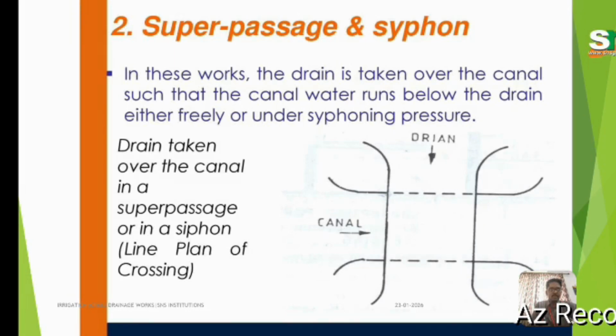This is super passage. In this work, the drain is taken over the canal such that the canal water runs below the drain either freely or under siphon pressure. The drain is taken over the canal in a super passage or a siphon super passage. The drain is above the surface and the canal is going below, so the canal can flow without any disturbance to the drainage.